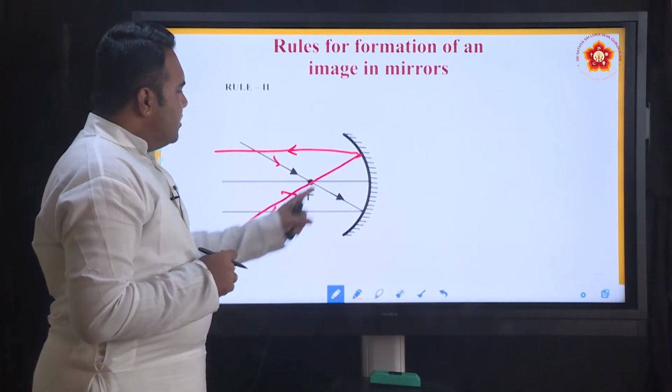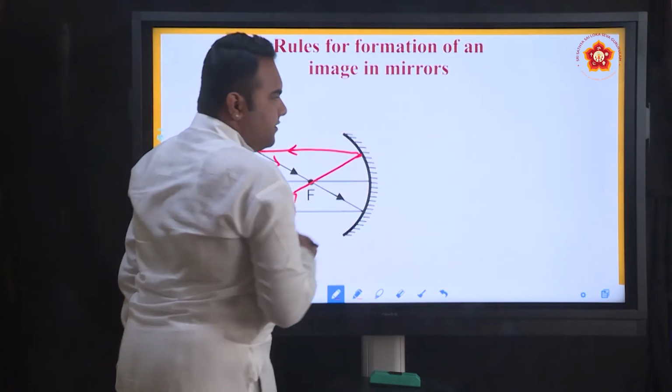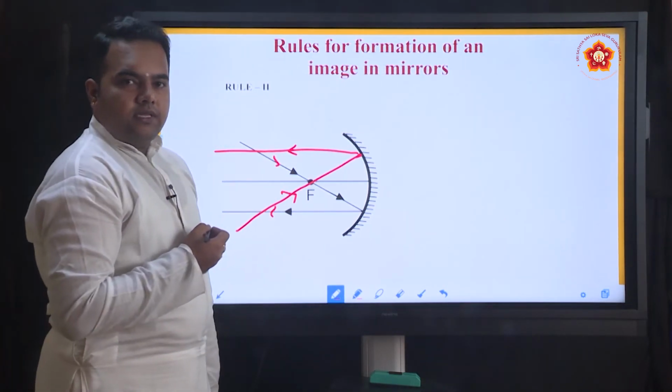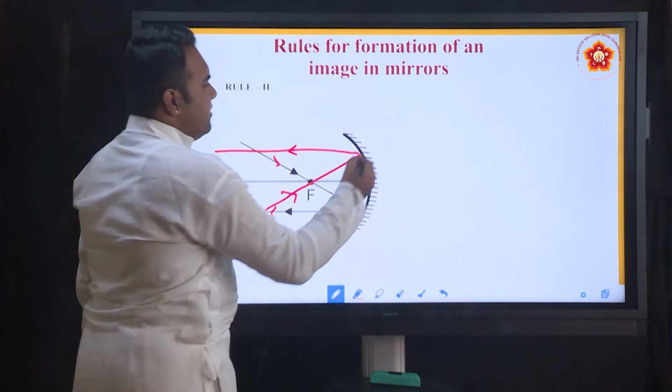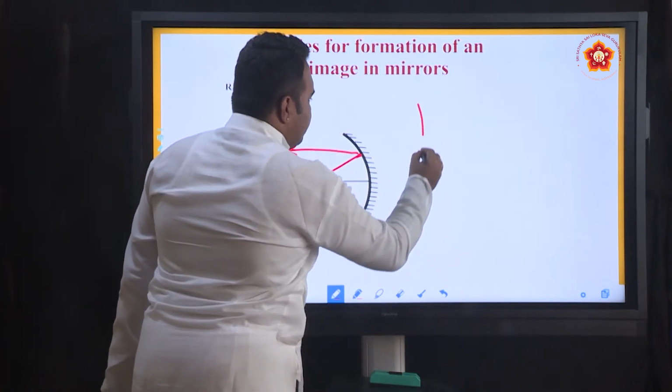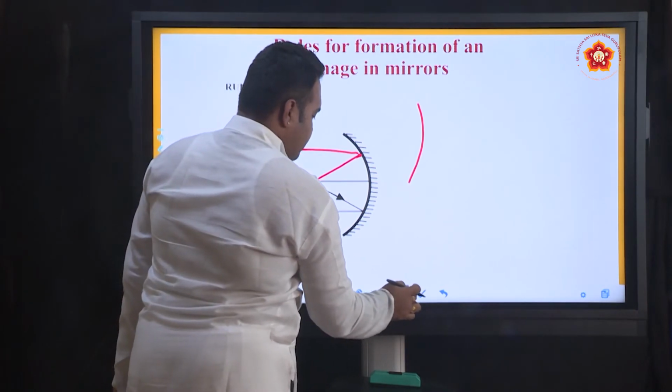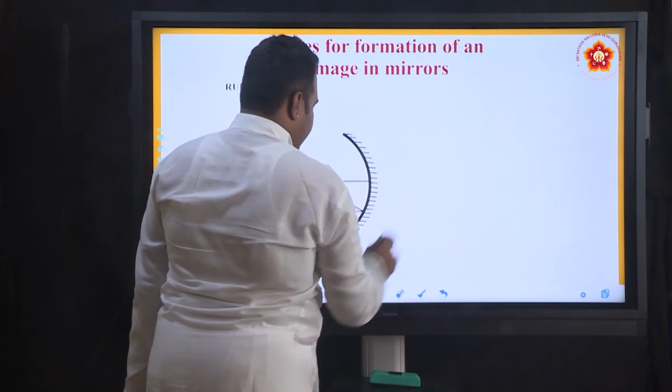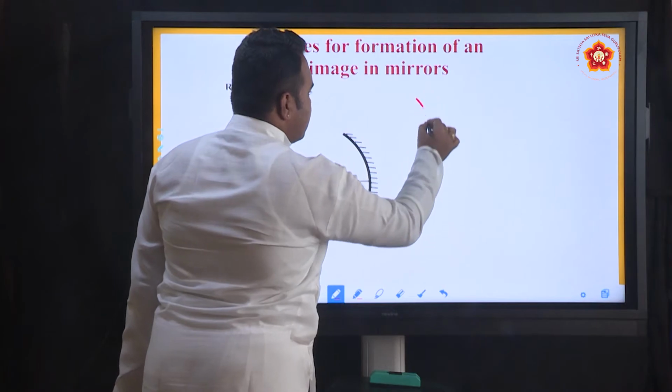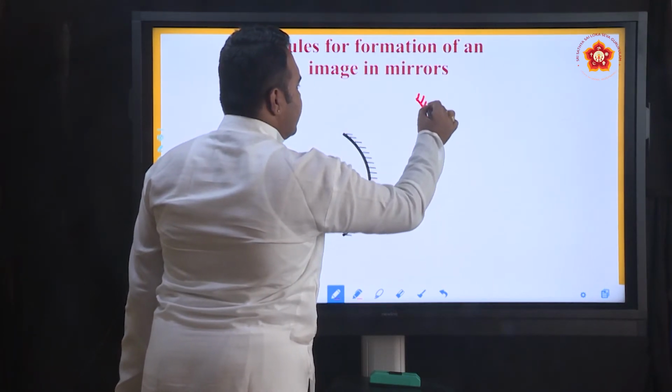Carefully, suppose you want to draw this in your books and then verify: generally we draw the concave mirrors like this, and then we shade it outward.